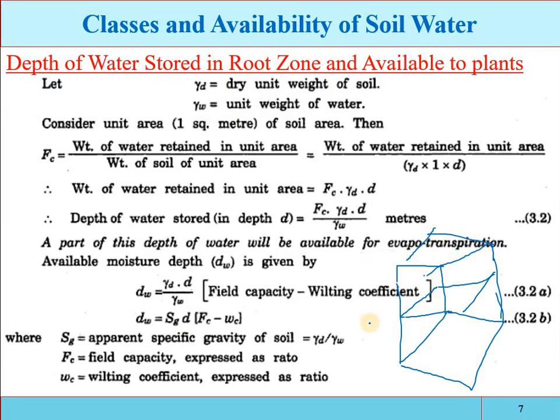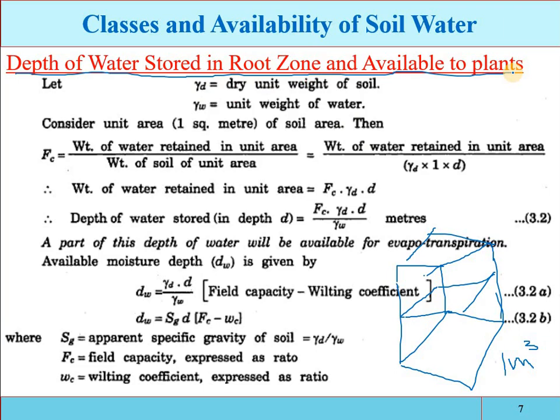For example, we have one unit volume sample, 1 cubic meter. Now let γd be the dry unit weight of the soil. Okay, the depth of the water stored in the root zone and how much is available to the plant.